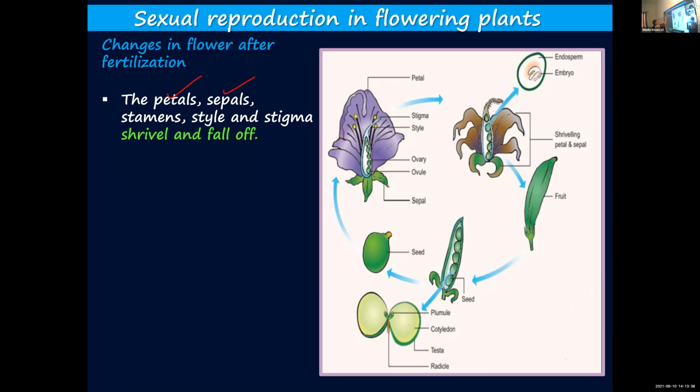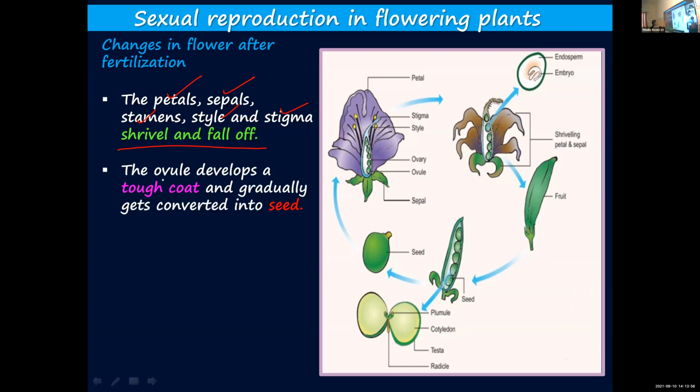And from the female reproductive part, style and stigma, not the ovary. Style, stigma, petals, sepals, and stamens will shrivel and fall off. They will get dried up and fall off.